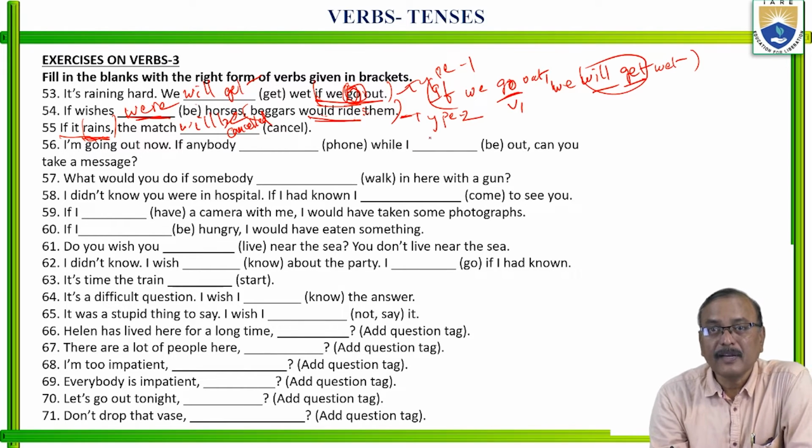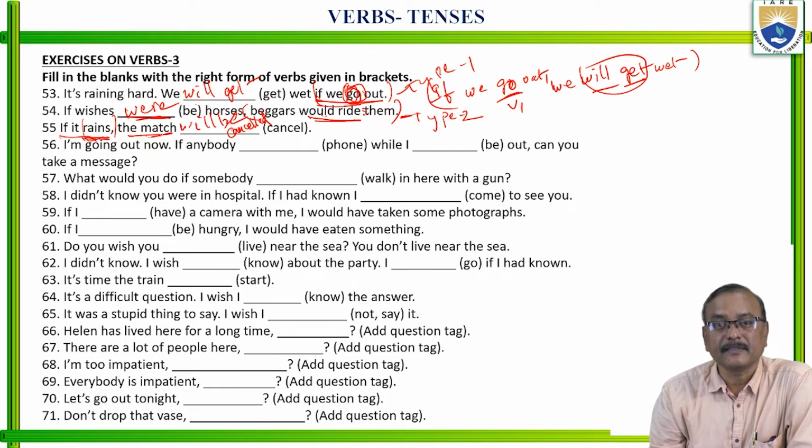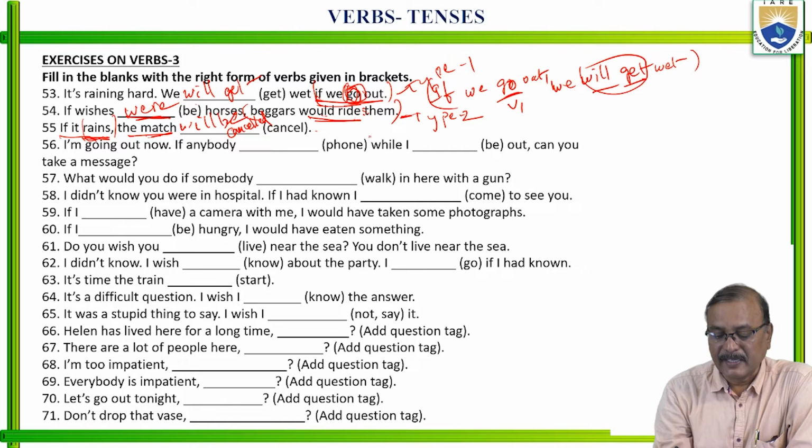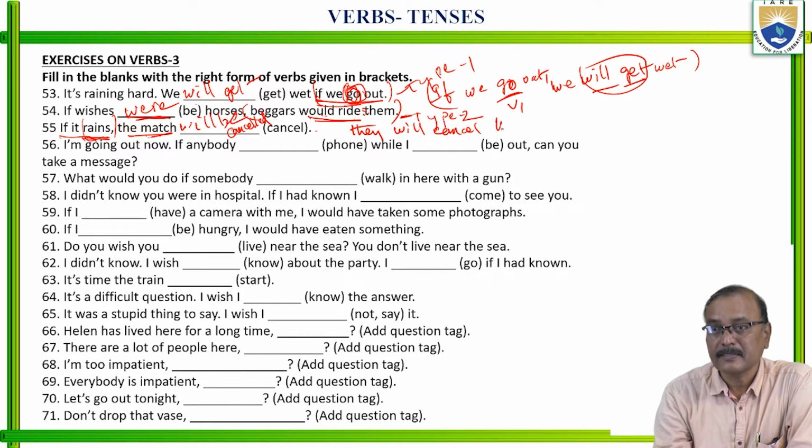Why is it not will plus V1? Because here match is the object, and this sentence is in passive voice. Here you can write: if it rains, they will cancel the match.